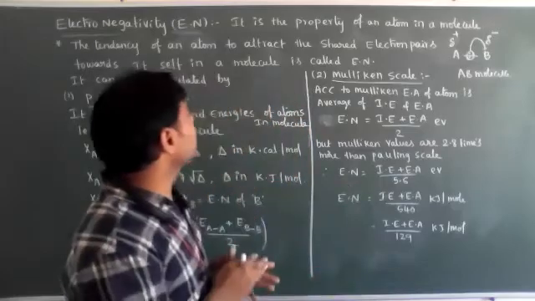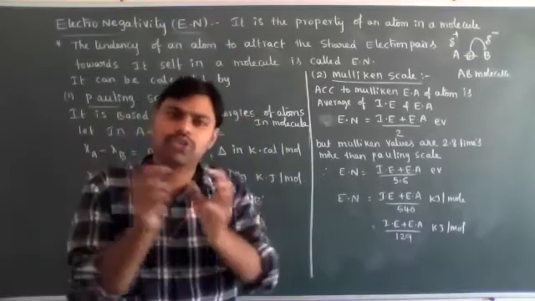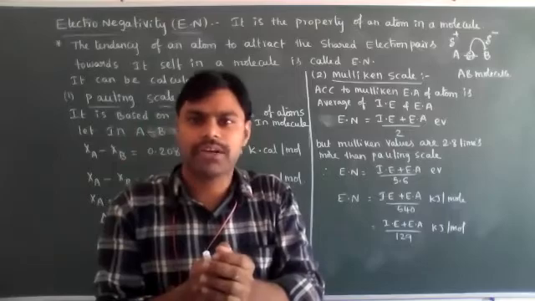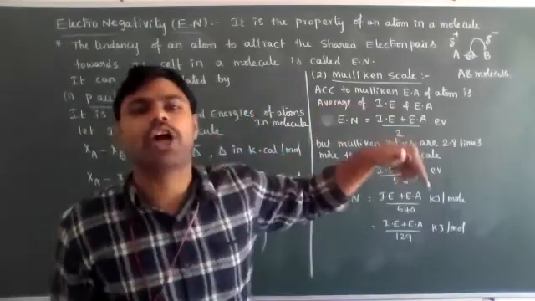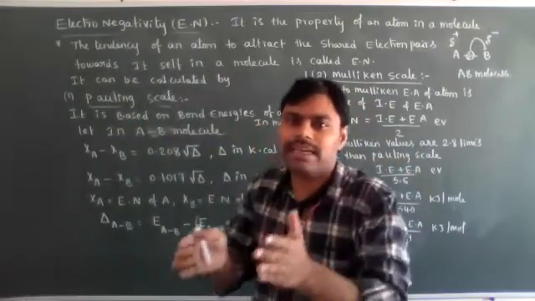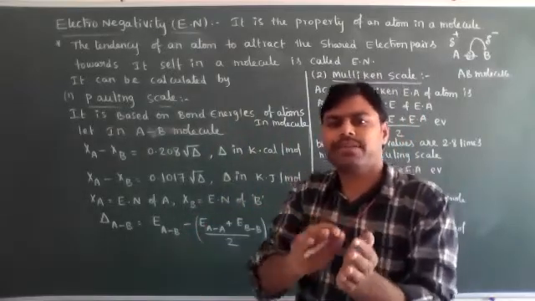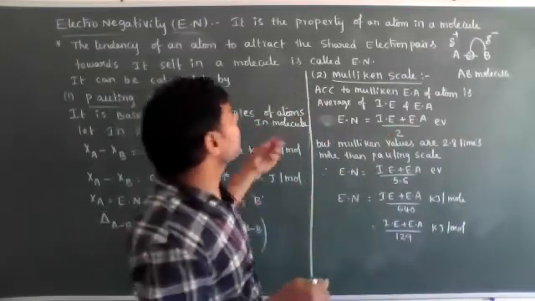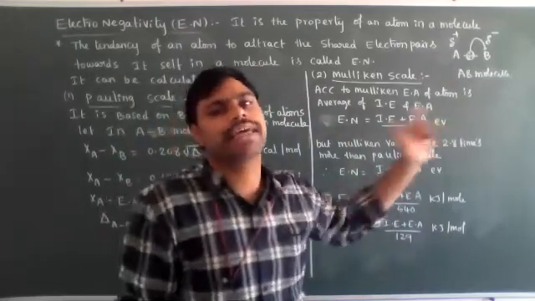Electronegativity is the property of an atom in a molecule. Generally, we can compare only in a molecule. If a single atom is present, we cannot compare its electronegativity. That's why we compare the electronegativity of atoms in a molecule. In a covalent molecule, the shared electron pairs are not equally distributed. In bonded atoms, the shared electron pairs move towards one atom side. That atom is relatively more electronegative than the second atom.